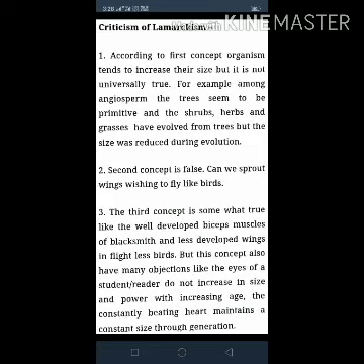Criticism of Lamarckism: number 1, according to the first concept, organisms tend to increase their size, but it is not universally true. For example, among angiosperms, the trees seem to be primitive, and the shrubs, herbs, and grasses have evolved from trees, but the size was reduced during evolution.